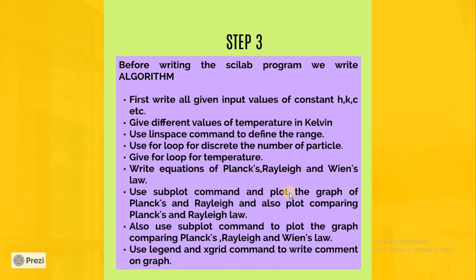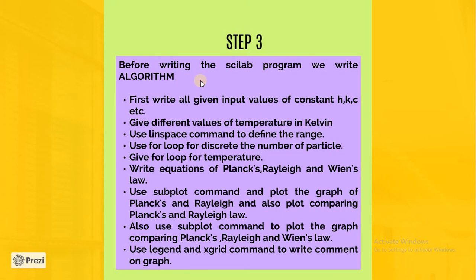The next step is very important. We'll have to write the algorithm. What do we mean by the algorithm? An algorithm is generally a set of steps that you follow while writing any computer program. So what is required for an algorithm? We want to write the formulas of Planck's law, Rayleigh-Jeans law and Wien's law.